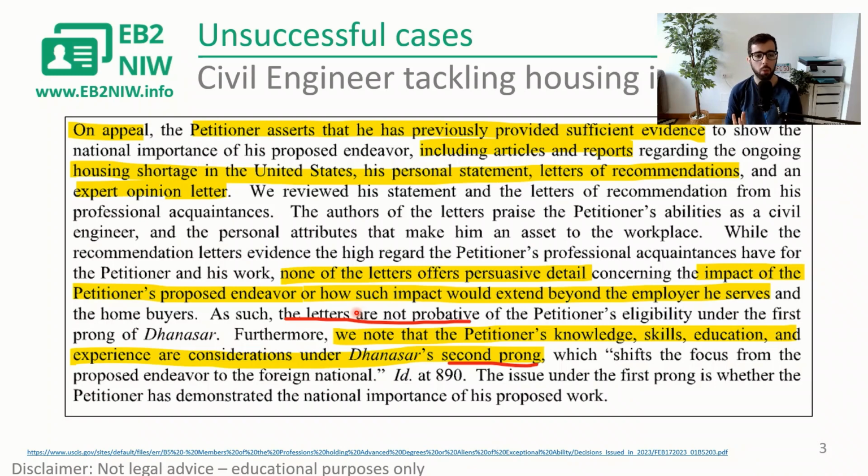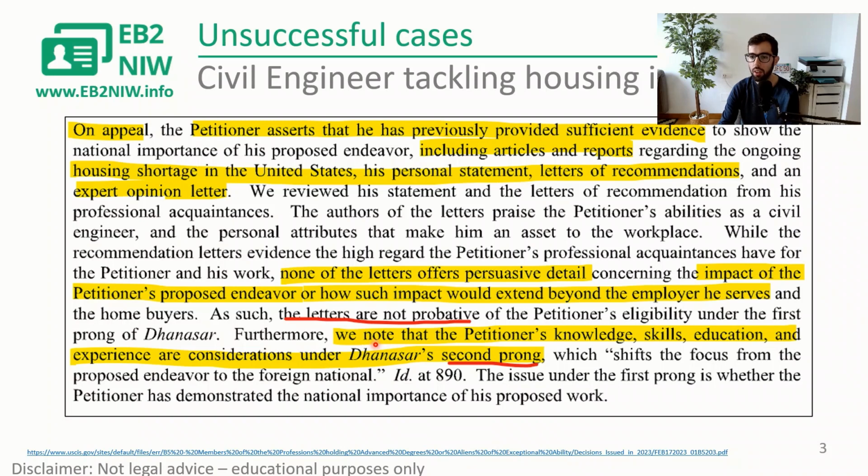But of course, they have to be well crafted when you ask these people to write a letter for you, they need to understand what these 3 prongs of the Matter of Dhanasar are, so they can touch on each of those prongs, and they help you establish that you actually meet those prongs. So these are not just generic letters, they are very detailed letters about your achievements, about your career.